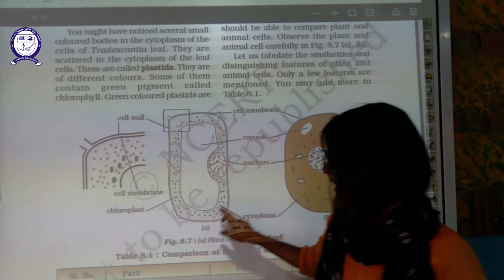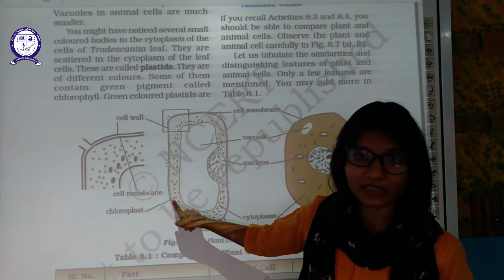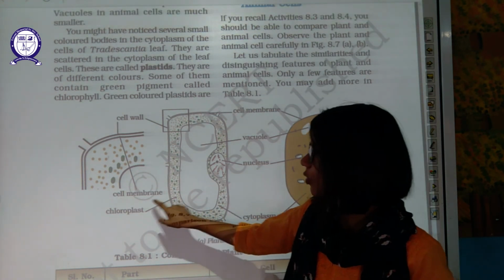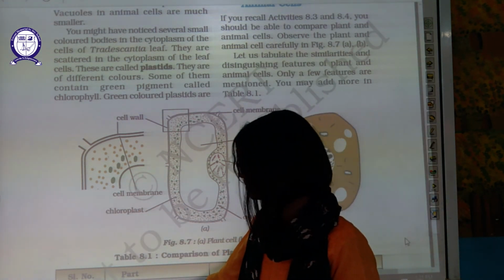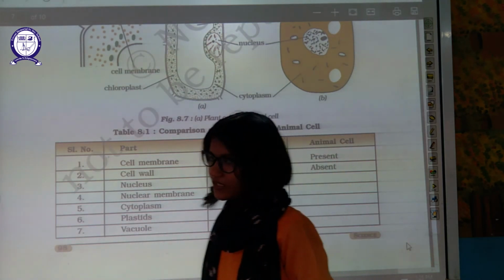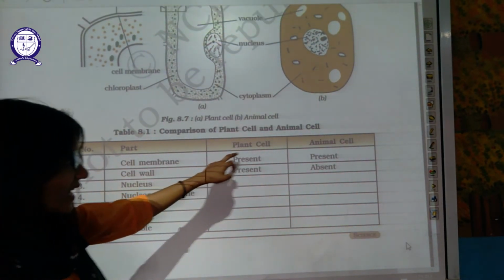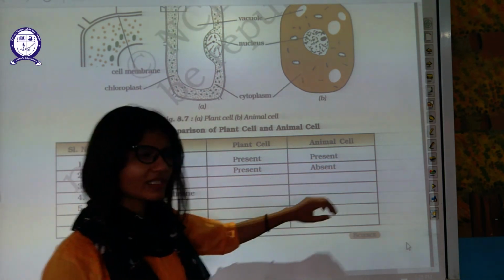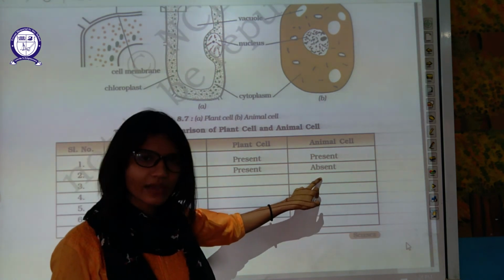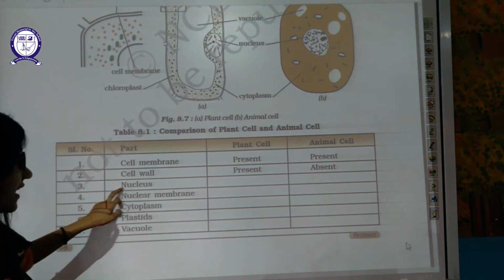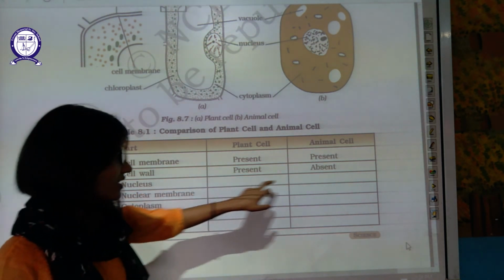In the plant cell, a few more components are also there. They are chloroplasts. Chloroplast is present only in the plant cell. So now let's compare both of them. Cell membrane is present in the plant cell, and present in the animal cell also. Cell wall is present in the plant cell, absent in the animal cell. Nucleus is present in both. Nuclear membrane is present in both.